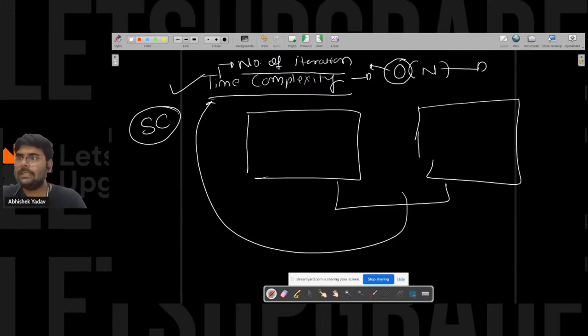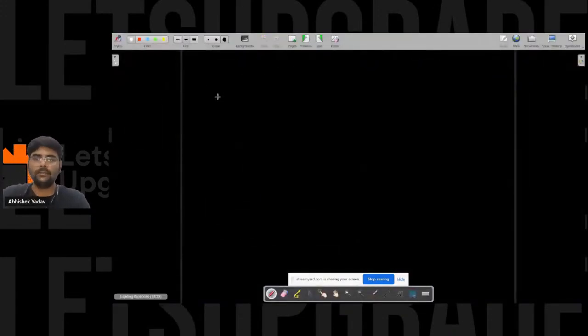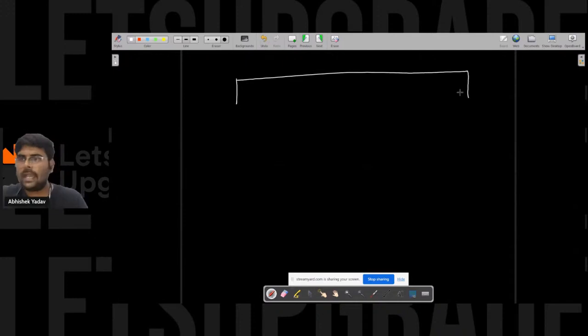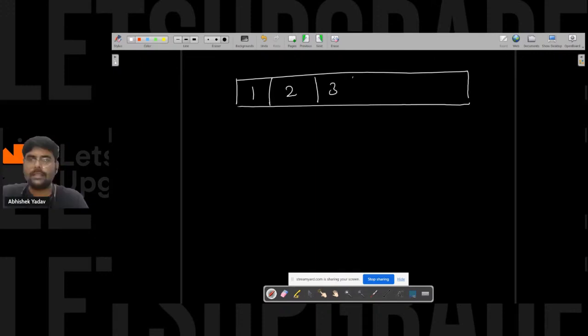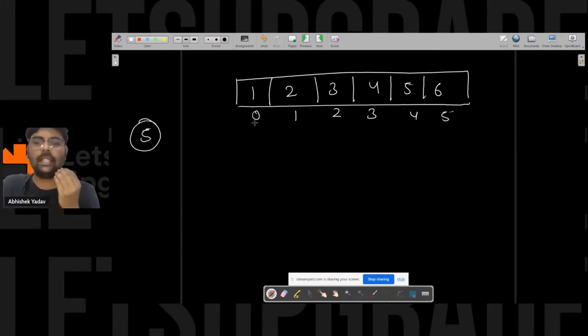Till that time, let's cover this last part also. Here you have the data, and this data is following some arrangement. Let's assume the data is sorted in ascending order: 1, 2, 3, 4, 5, 6, at indexes 0, 1, 2, 3, 4, 5. And you have to find whether 5 is present in the array or not.